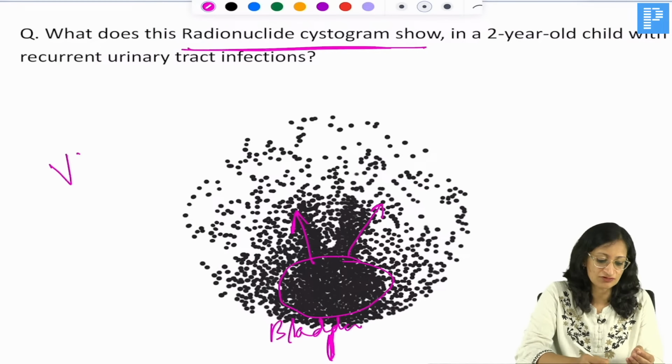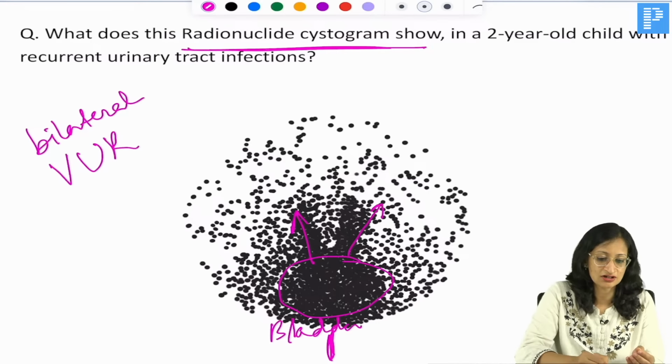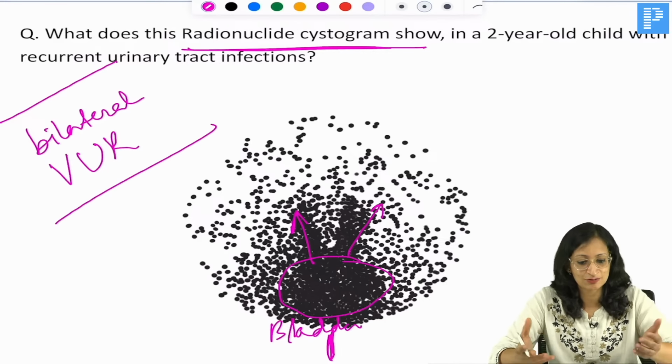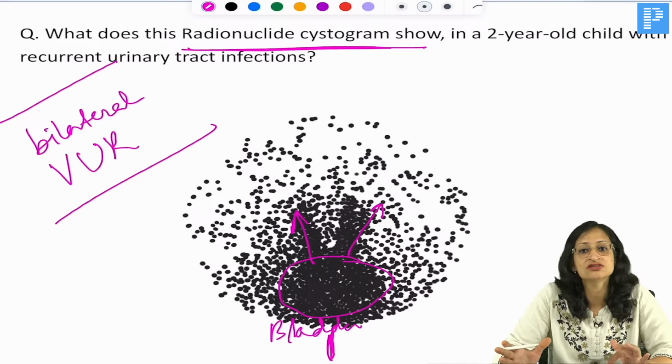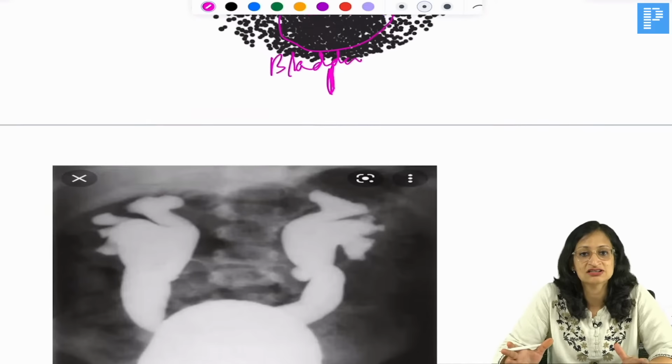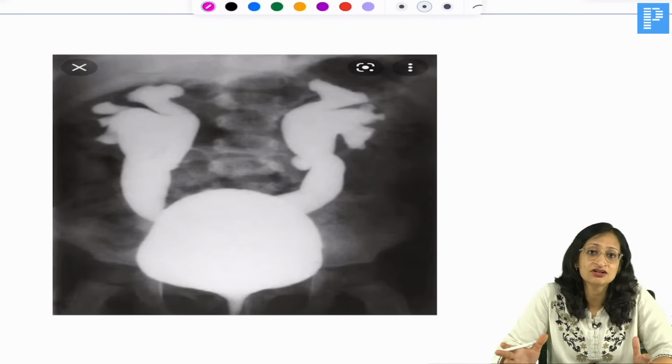So, it is showing vesicoureteric reflux. It is showing bilateral vesicoureteric reflux. Yes. So, it can appear like a flower base. Yes. So, it is a vesicoureteric reflux that you see here. Okay. In the radionuclide scan with recurrent UTI.